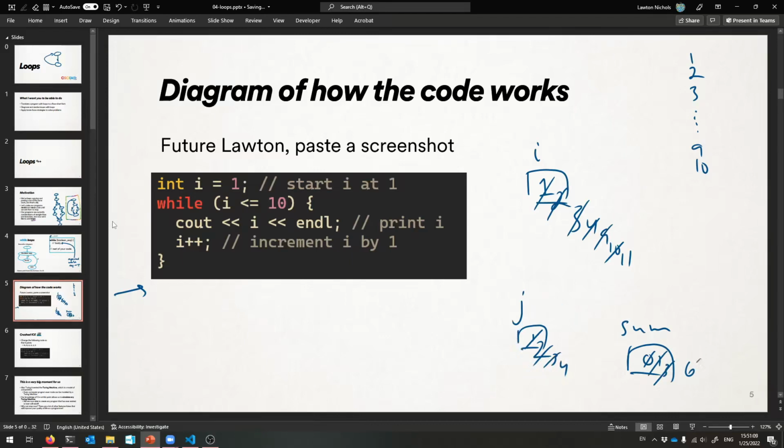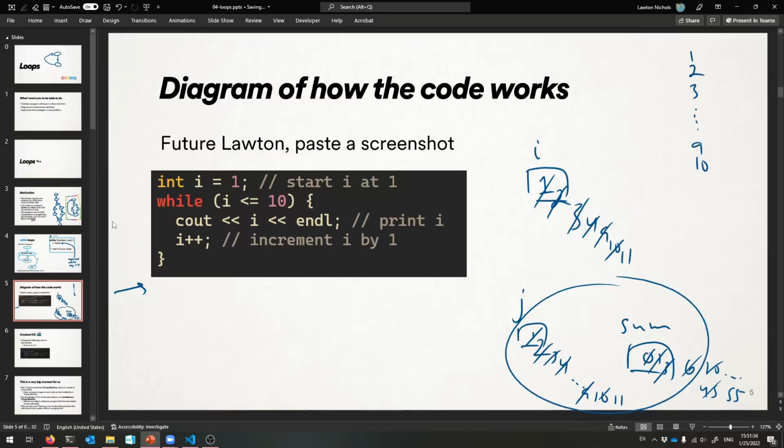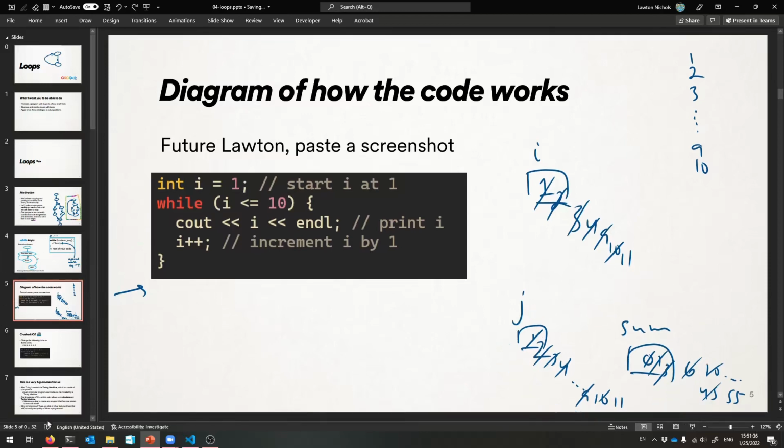And I'll keep doing that as long as this j is between 1 and 10. So add the 4 into sum. Now make it 10. Dot, dot, dot. All the way to 9, which I think is going to end up being 45 eventually. And then the last time we add the 10, it'll make the sum 55, because that's the sum of all the numbers from 1 to 10. And then we won't add any more when j becomes 11, and we increment it one last time. Okay, so this idea, let me code that up, and it should make some more sense.